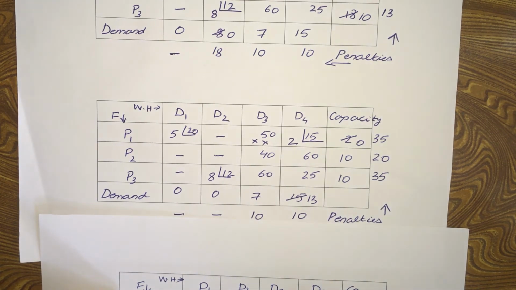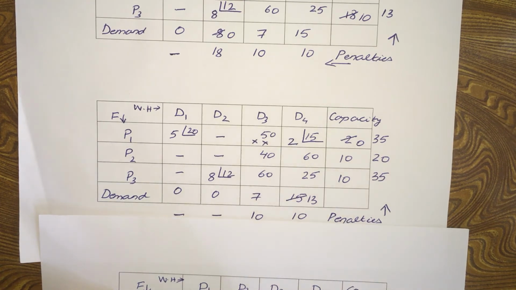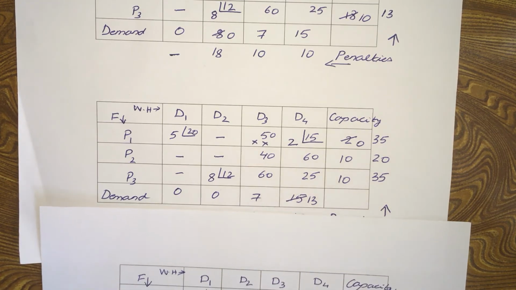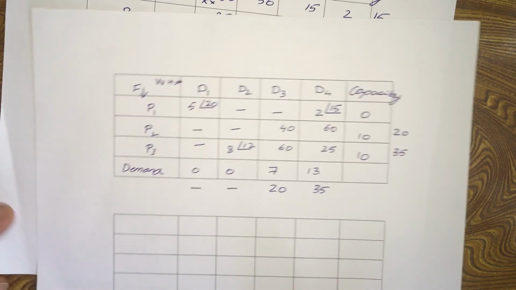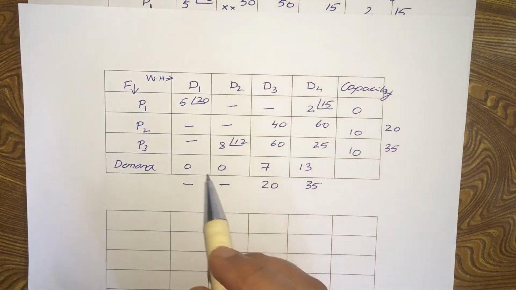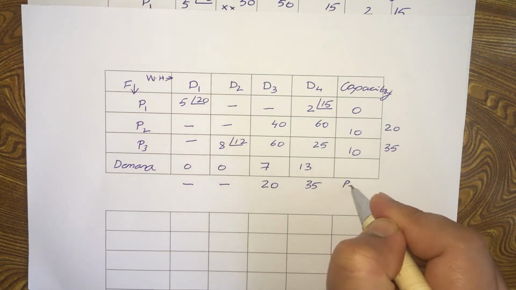So we find out the penalties again. This we don't need to find out. This will be 20. This will be 35. Again 20 and 35. We found out the penalties.